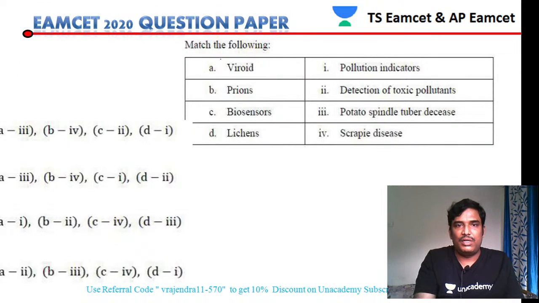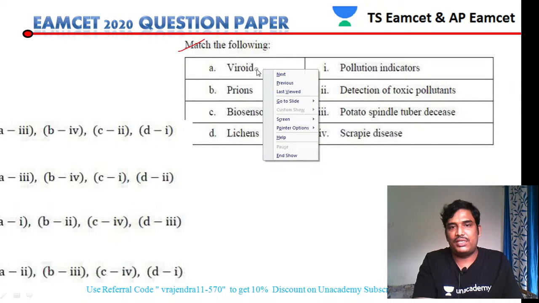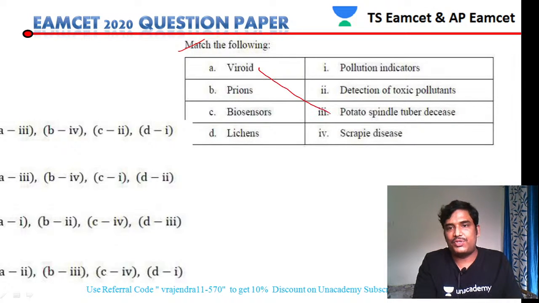Next, let us see the match the following. Viroids cause a disease called potato spindle tuber disease. Prions cause scrapie disease. The main purpose of biosensors is to detect toxic pollutants, and lichens are pollution indicators.